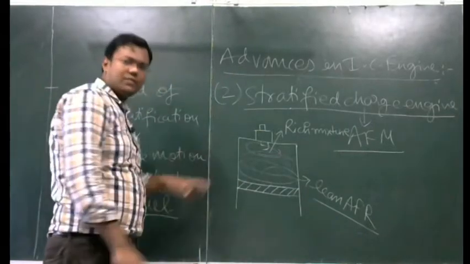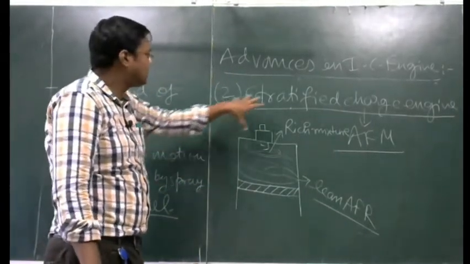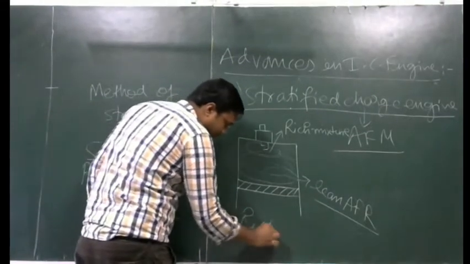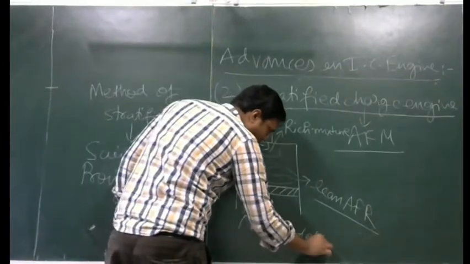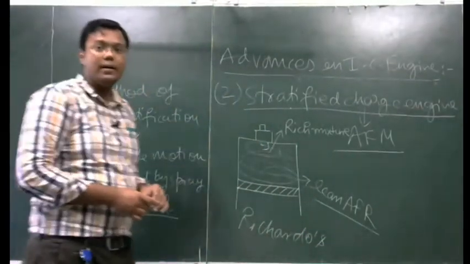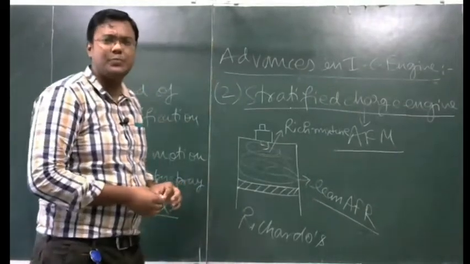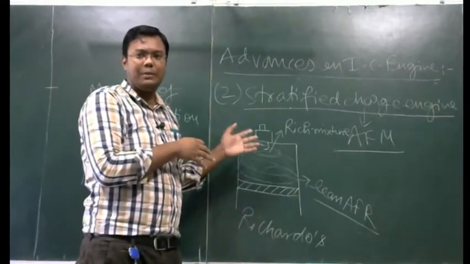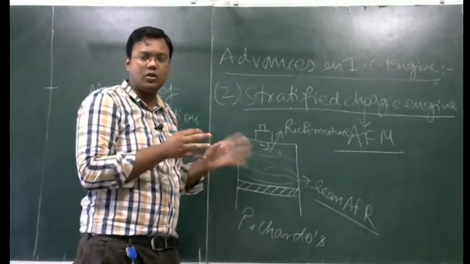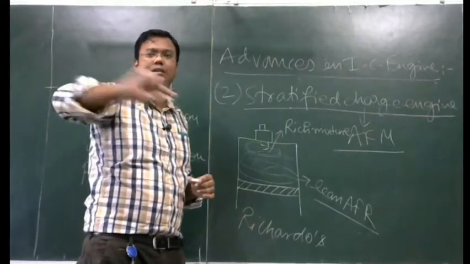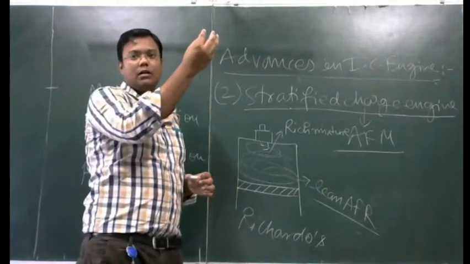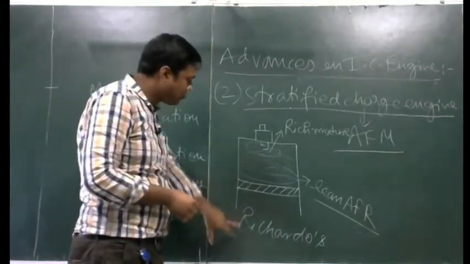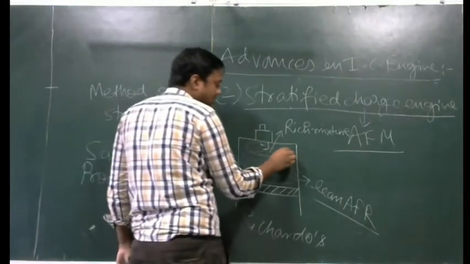The first stratified charge engine of this type was developed by Ricardo. What has Ricardo done? Ricardo has used an auxiliary spray system. We have studied different types of nozzle systems like the Pintle nozzle and the Pintox nozzle. In the Pintox nozzle we have studied that we can provide an auxiliary spray, in addition to the main spray. That system is basically used by Ricardo. So Ricardo has used an auxiliary spray system.